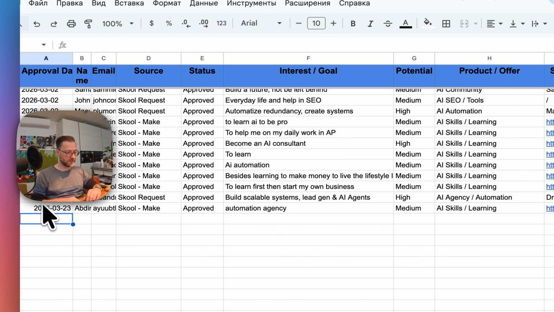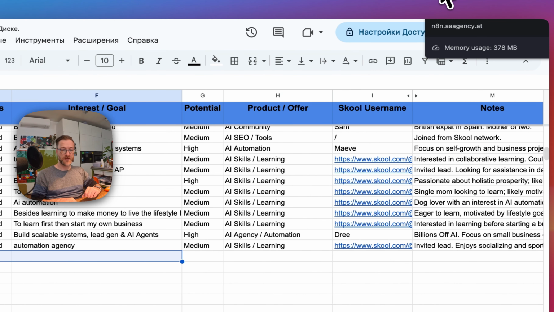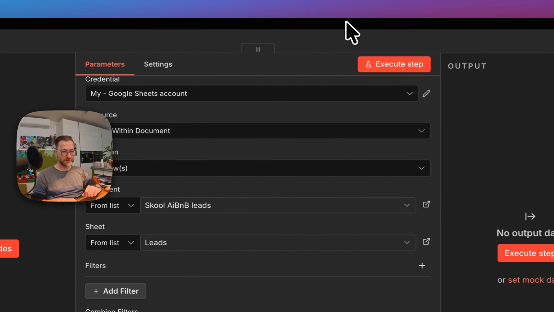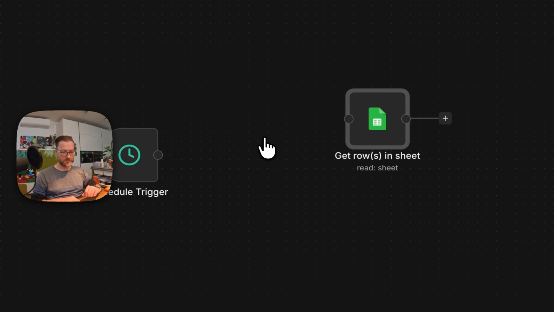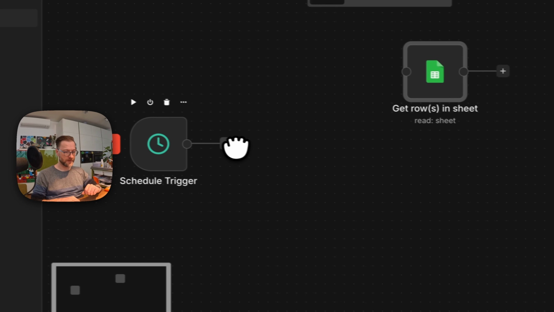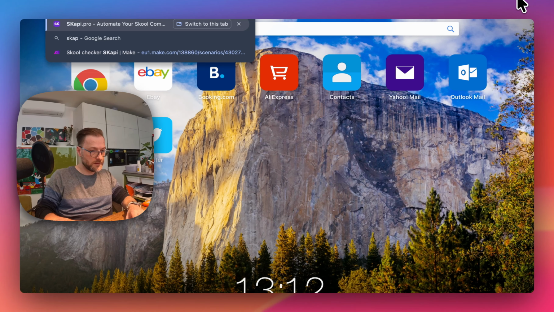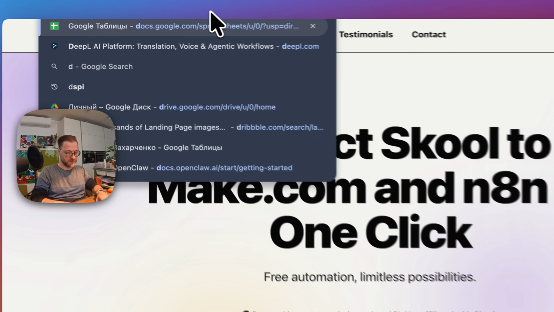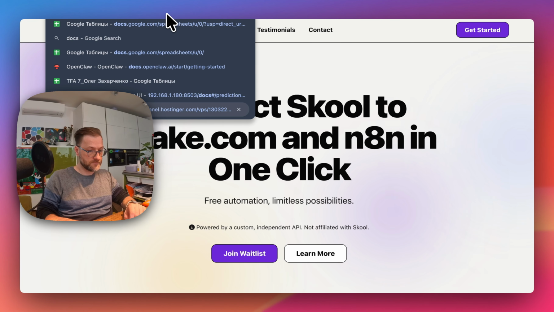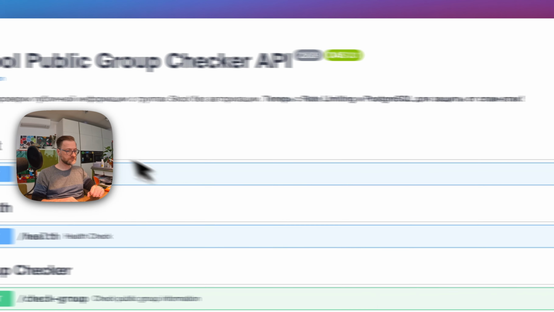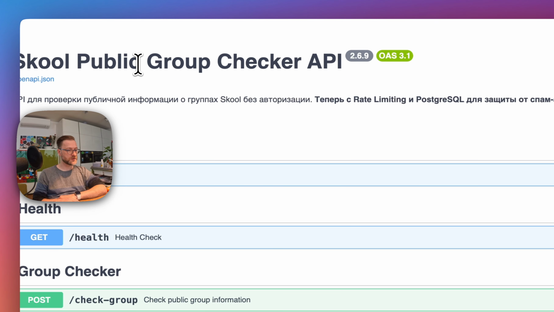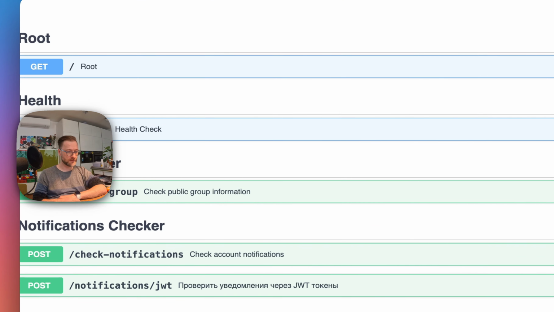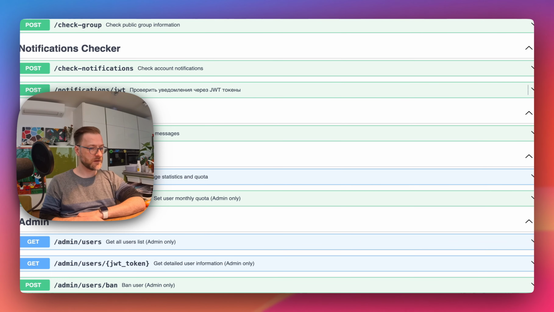So we have this empty line over here, and I'm going to be checking whether or not it's added. I have this Get Row in Sheets, but maybe I'll just make it later on. Right now I will go to my, just a sec, I need to find my, no, it's not here, just wait a second. Here I have this documentation about the school public group checker. It's just checking the group if you want to, but I'm using my own group here.